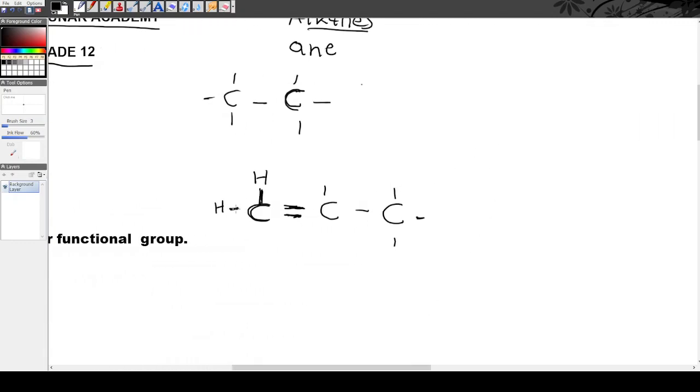So let's calculate for carbon 1, 2, 3, 4. Okay, it's easy for carbon number 1. Let's see carbon number 2: 1, 2, 3, and 4. So it's easy. Let's substitute hydrogen. And this is carbon number 3. There's 1, 2, 3 bonds, then 4. Then we substitute our hydrogen atoms. Okay, there is our propene.